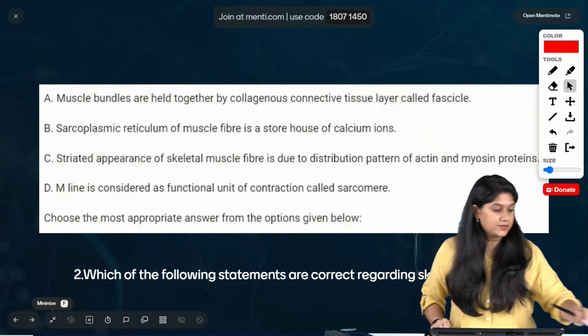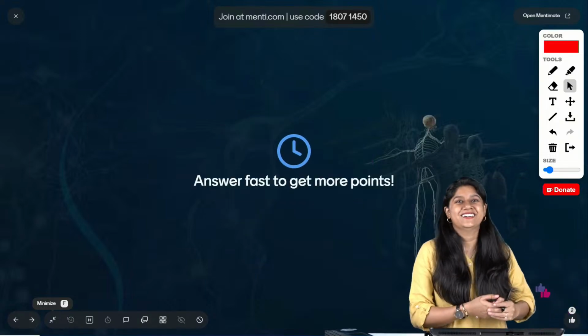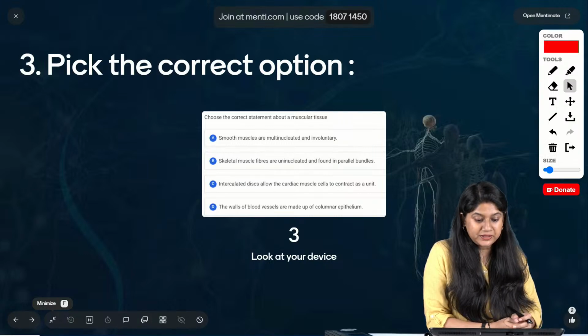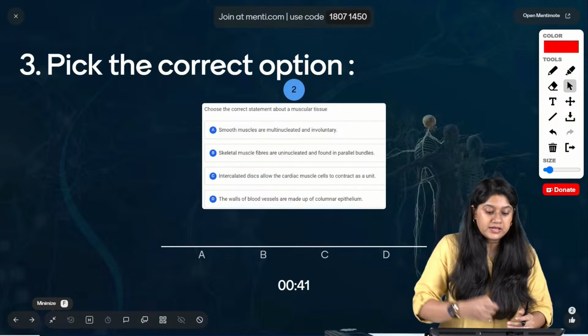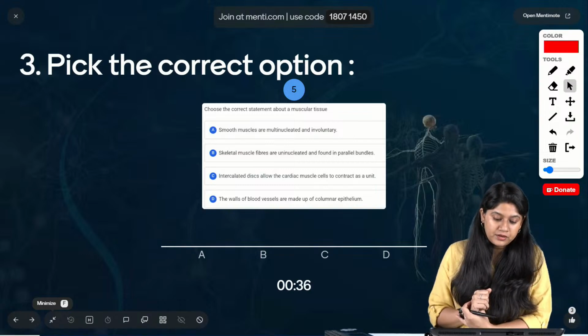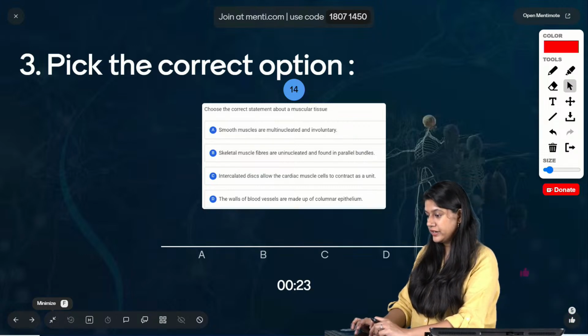Let's move ahead to question number 3. Here we have question number 3 on our screen. We have to pick the correct statement about muscular tissue. Smooth muscles are multinucleated and involuntary. Skeletal muscle fibers are uninucleated and found in parallel bundles. Intercalated discs allow cardiac muscle cells to contract as a unit, and the walls of blood vessels are made up of columnar epithelium. We have to find the correct answer.